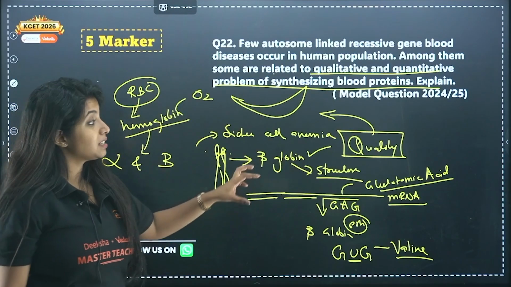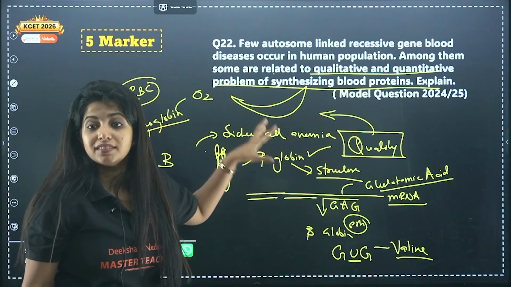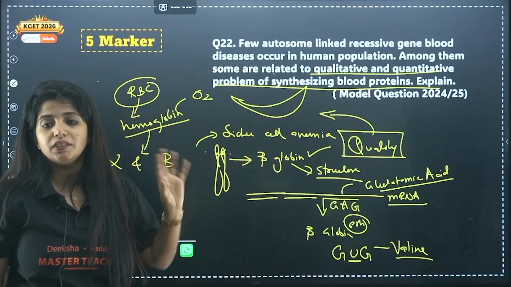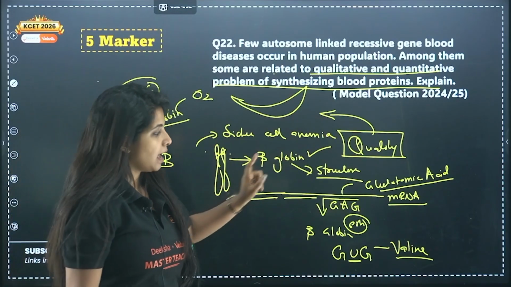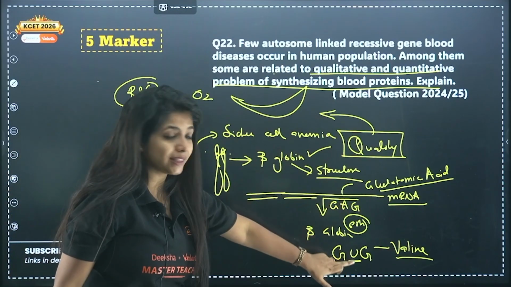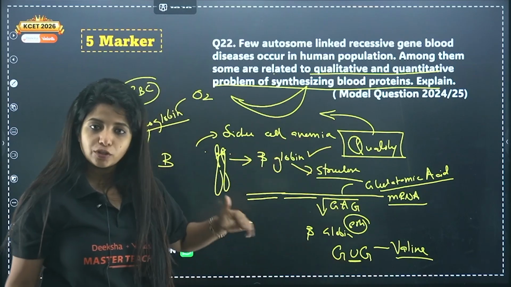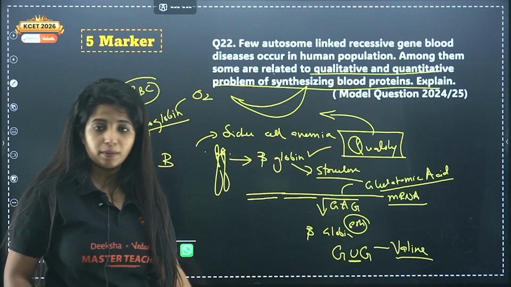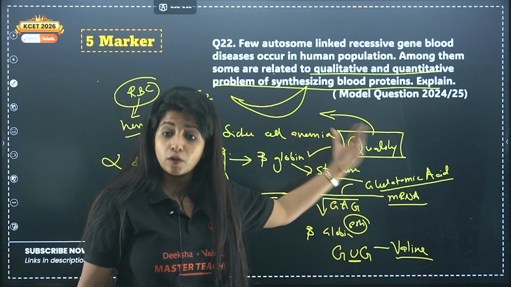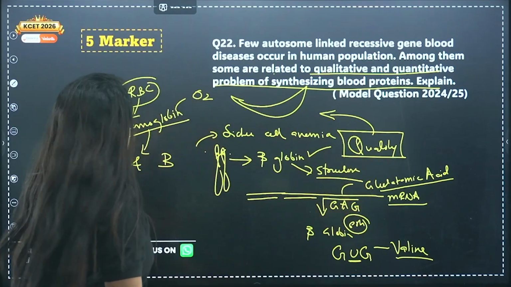So it is a qualitative disorder. Sickle cell anemia is a qualitative disorder. And remember, it was A first and then U, so A comes before U. So you can remember A was there, it was replaced by U. Similarly, G comes before V. So it was glutamic acid first, now it is valine.